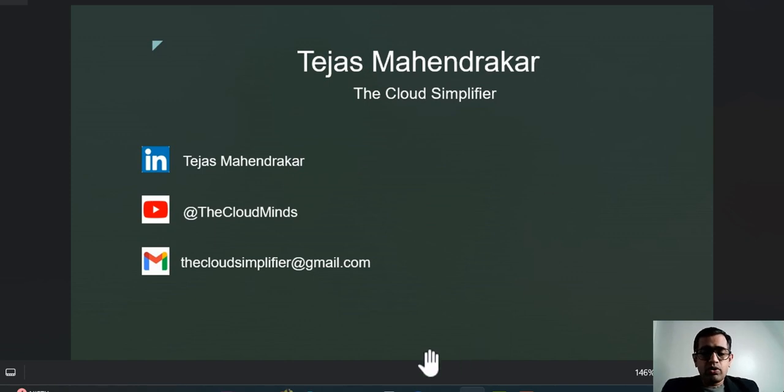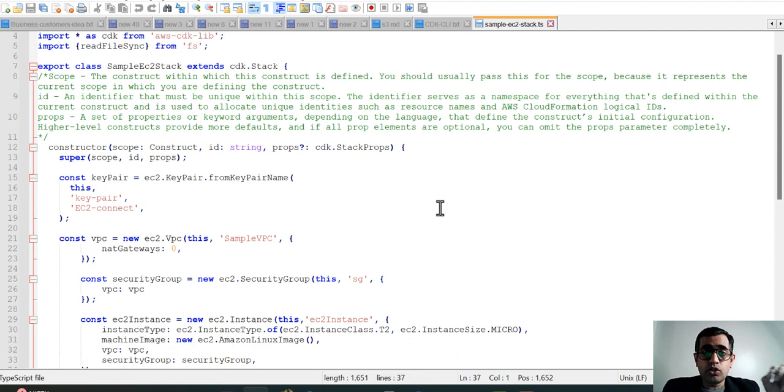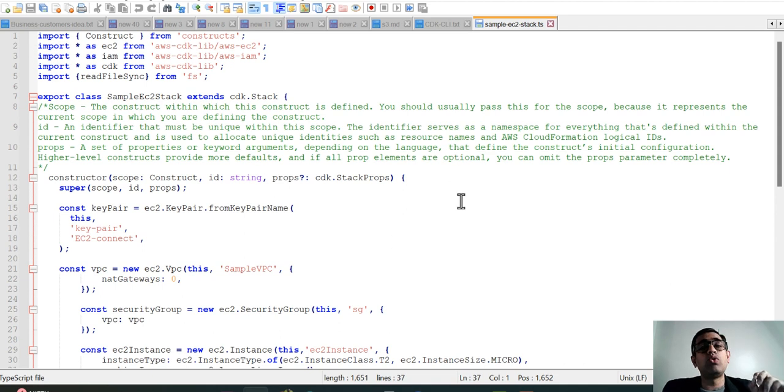Now, if you want to create an EC2 instance, there are quite a few things that you need to do. For an EC2 instance, you need to create a stack first, and that's the reason why I have created a sample EC2 stack here. This is the code that goes inside the lib folder of the CDK project.